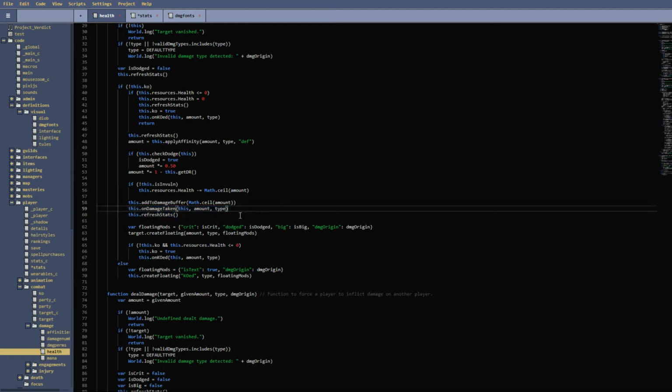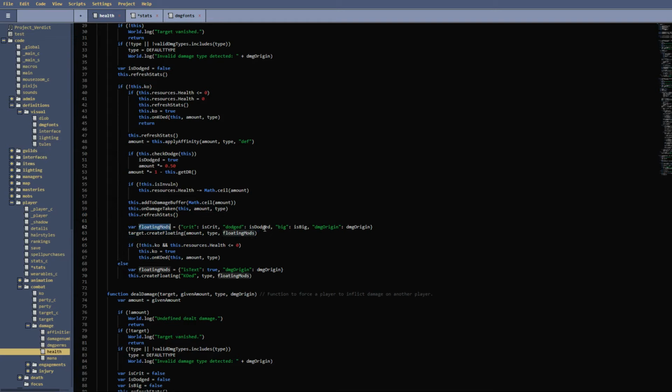So we just refresh stats again, and like I was saying, the reason we don't have a health function is not really laziness, and it's also not really because we don't need it. It's somewhere in between. It's just that it's not really pressing because it's already being updated so frequently, and as you can see here, the reason we're refreshing stats in the first place is because we've changed so many different variables. So that's that.